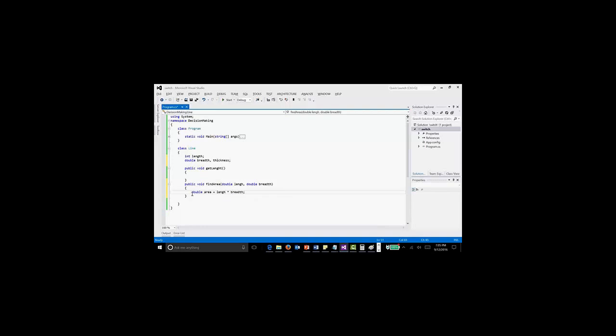So next time, if in your program you want to find the area of a line, you just need to call this method of this class. Line dot find area, if I mention like this, means you can call this method. So first you make classes like this for the structure, and later on you will call these methods and everything from other classes or programs. That's how programs work.